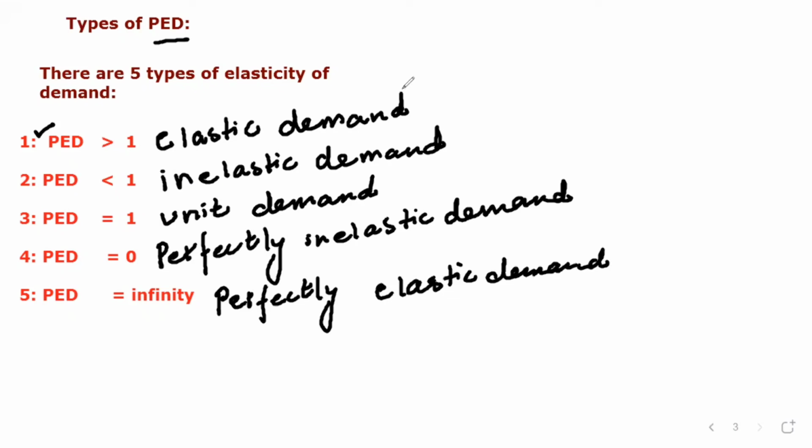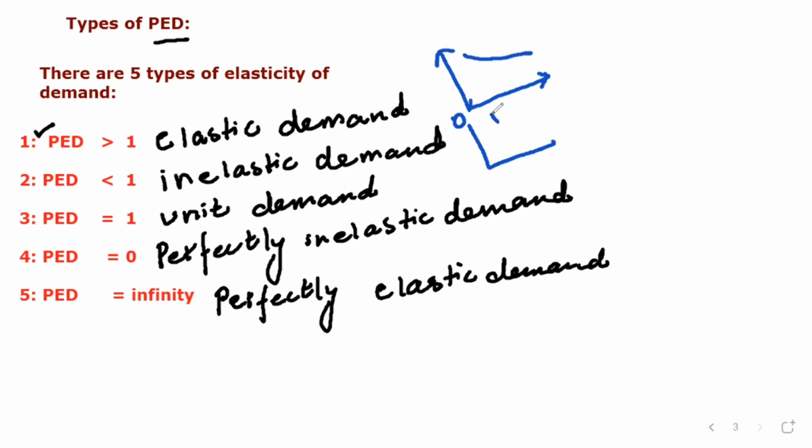Here I simply want to show how quickly we can draw the curves of these types of demand. In the next video, I will explain in detail how we find these types of elasticity of demand with numericals and graphs. In short, the elastic demand curve should be flatter, like this.